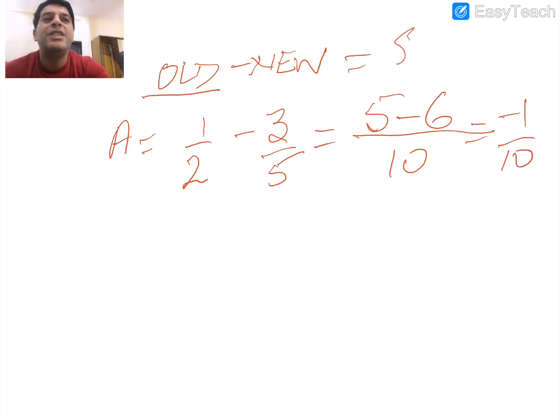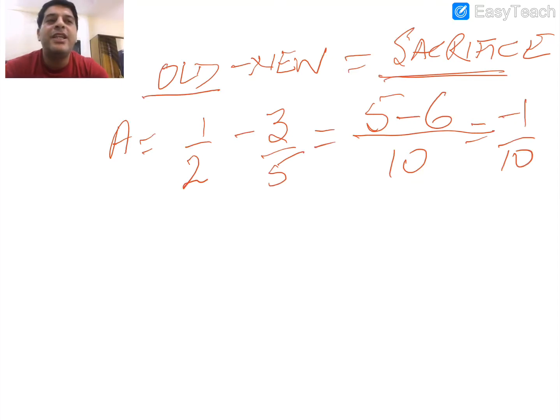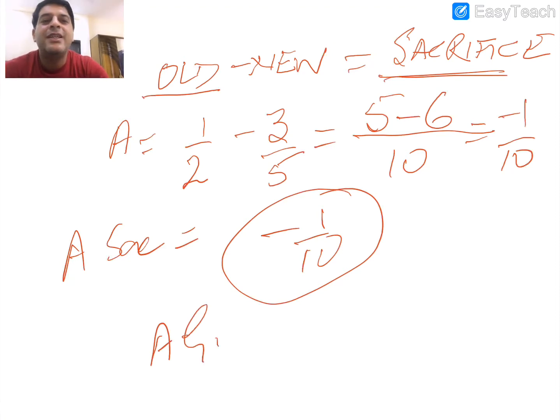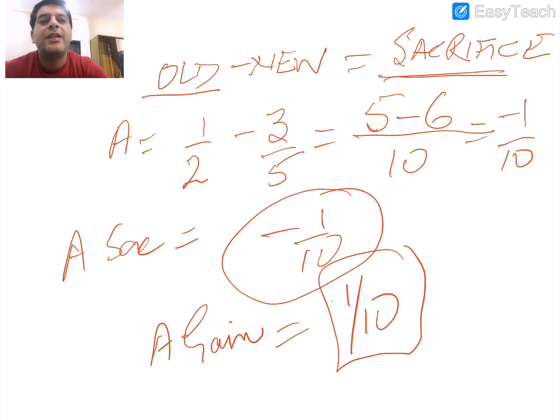So old minus new is the formula used for calculating the sacrifice. The resultant answer is minus 1/10. Minus means A has gained 1/10. Getting my point? A has gained the amount of 1/10.